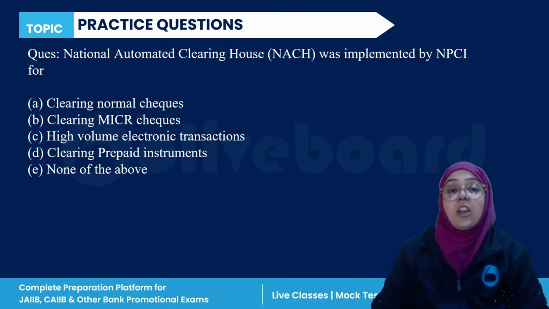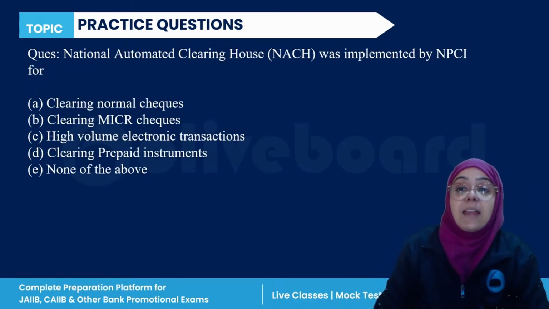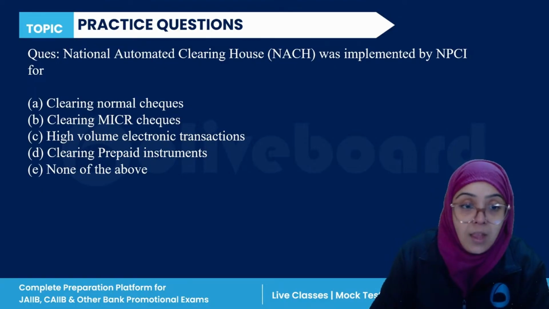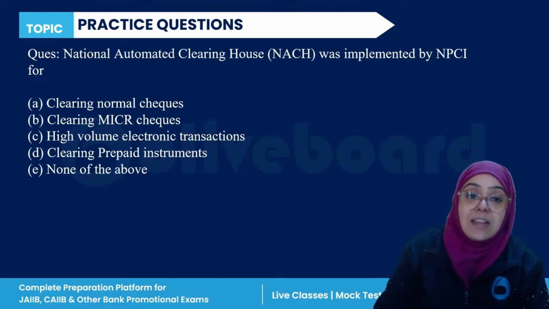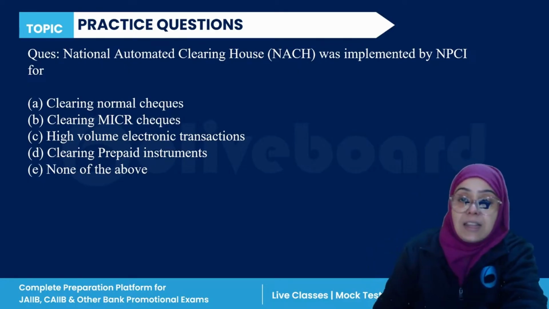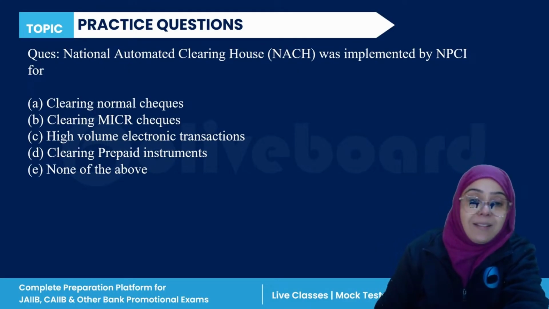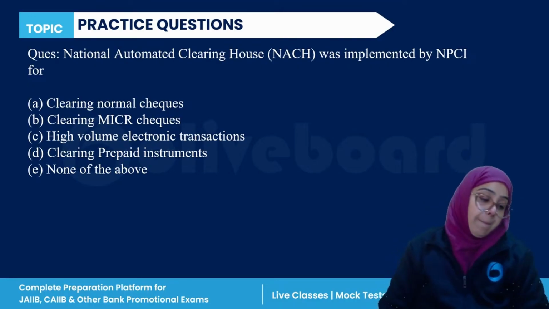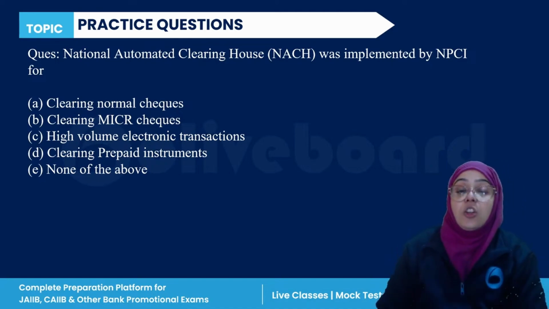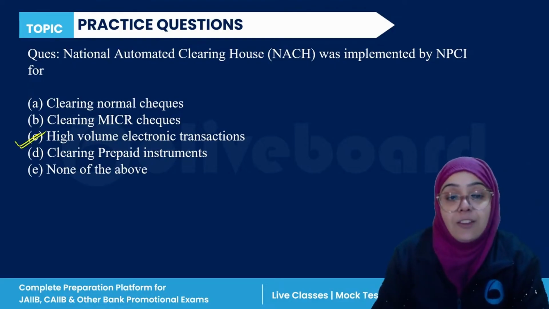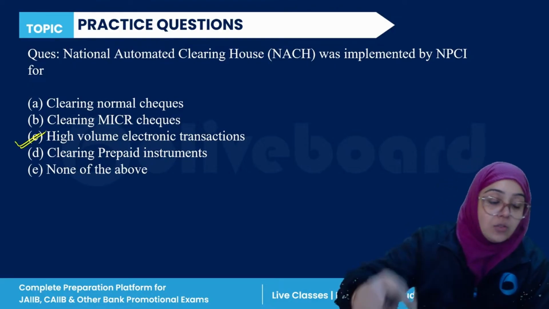Next question. National Automated Clearing House was implemented by National Payments Corporation of India for what? Clearing normal cheque, clearing MICR cheque, high volume electronic transactions, clearing prepaid instruments, or none of the above. NACH was implemented by NPCI for which of the following purposes? So it is for high volume electronic transactions, right?